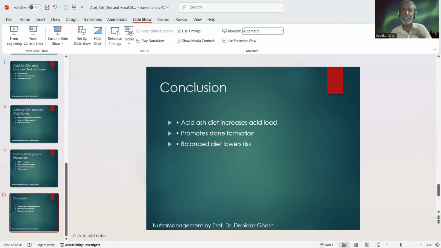Therefore, the key message that we like to disseminate to our society is balanced nutrition, that means acid as a component of the diet as well as alkaline as a component of the diet. By the balancing of such two ingredients, the dietary acid load is reduced and substantially it decreases the kidney stone risk and recurrence. Thank you.